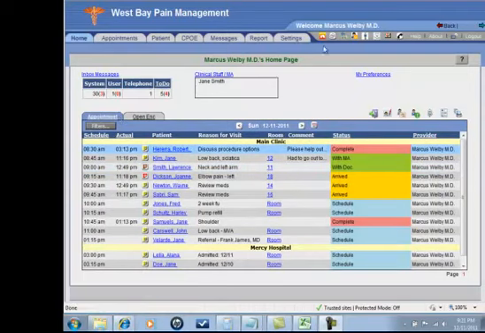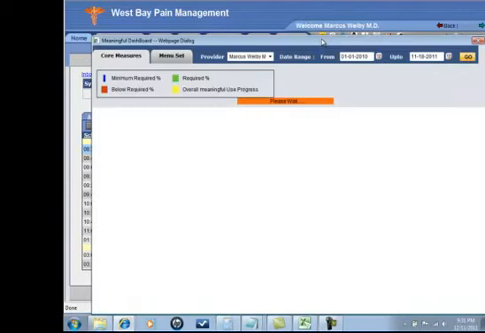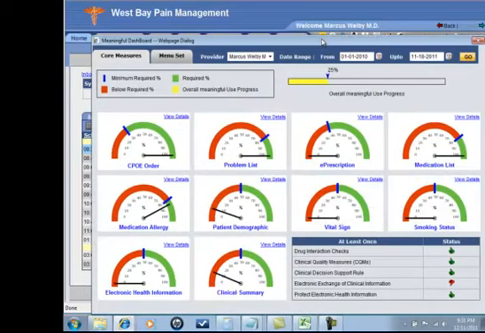Other areas of interest are these buttons across the top. This first button is my ARA Meaningful Use dashboard. It lets me see very quickly, at a glance, where we are in terms of meeting our meaningful use and how far we are from meeting that goal. I can see exactly the areas where I might be deficient that I need to improve, and I'll also have a similar type of dashboard for the individual patient that I'm working on later.